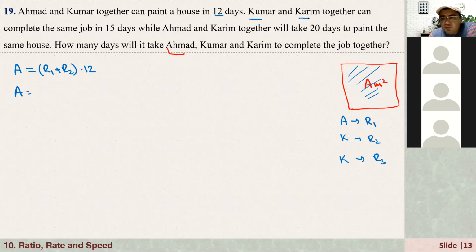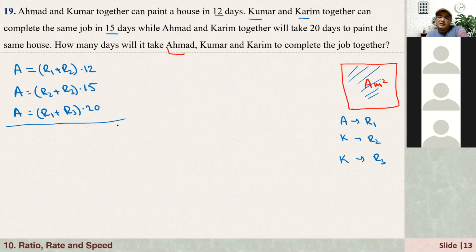If Kumar and Karim work together, they can paint the same job in 15 days. Working together means we are adding their work power, that's R2 plus R3, and it takes 15 days. And if Ahmad and Karim work together, that is R1 plus R3, and it takes 20 days. Now, what is the question? How many days will it take Ahmad, Kumar, and Karim to complete the job together? That means R1 plus R2 plus R3. If they work together, how long does it take? T, right?